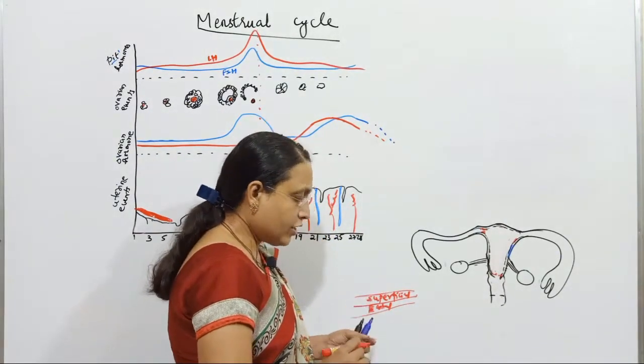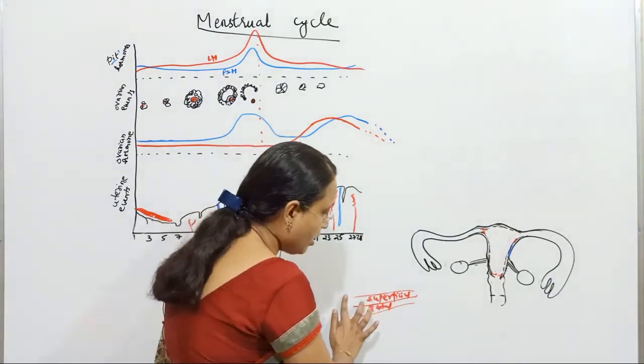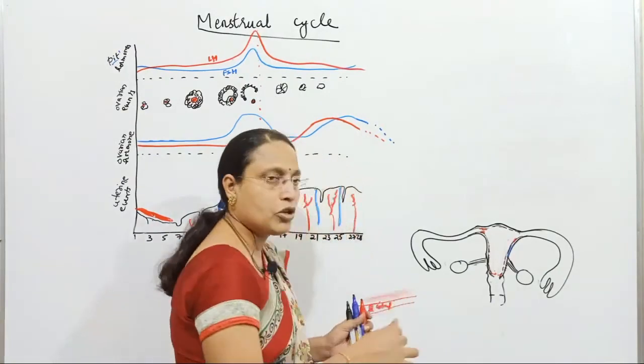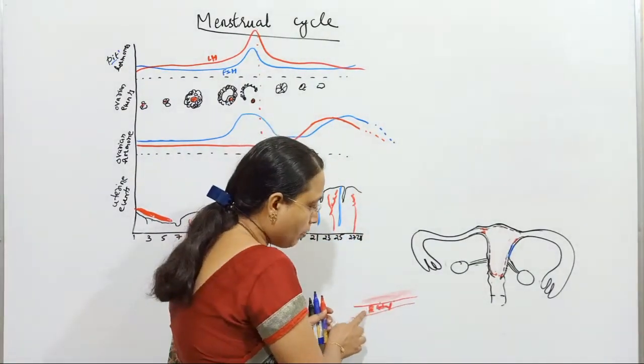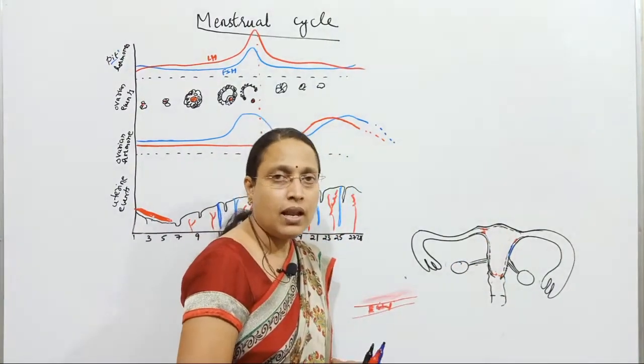The part of the endometrium that is shed is not the entire endometrium. It is only the superficial part, which is not permanent. It keeps on changing every month. But the permanent one, which will always be there in the uterus, is the basal part.